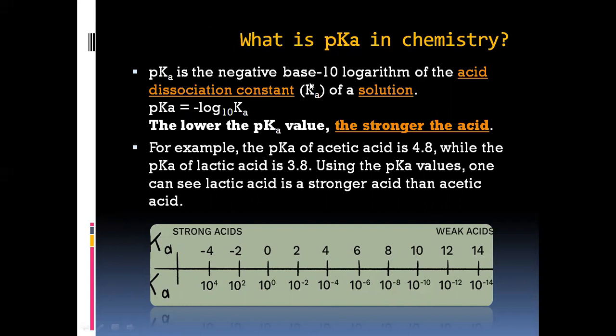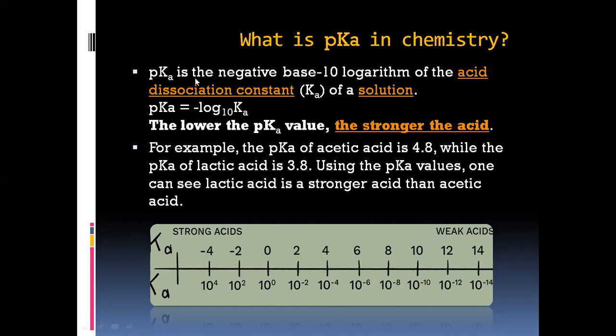If any acid dissociates completely in water into a positively charged ion and a negatively charged ion, then those acids can be considered to be the strong acids because they undergo 100% dissociation. If any acid doesn't dissociate completely, or if it dissociates partially, then those acids are referred to as weak acids. So pKa speaks about the strength of the acid, that is the dissociation ability of the given acid.